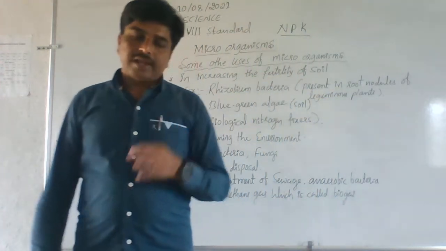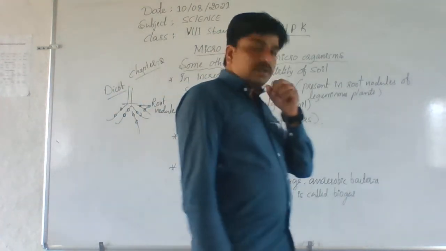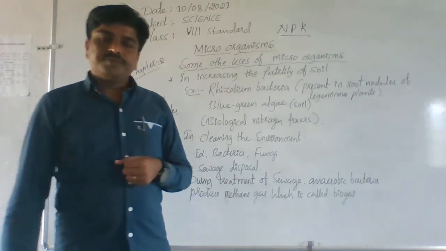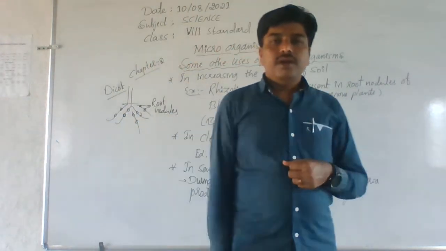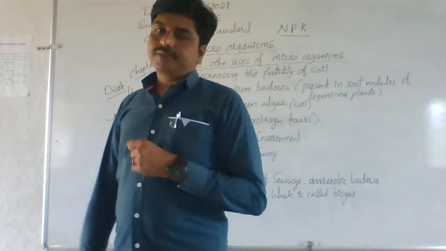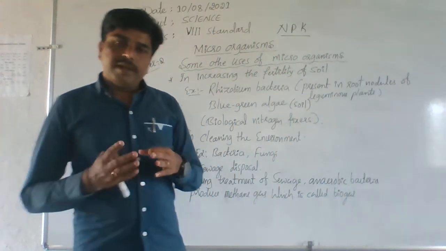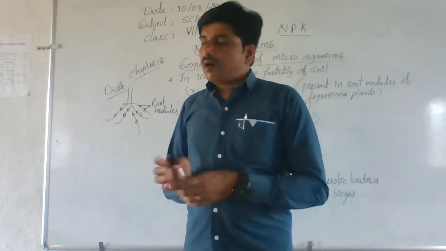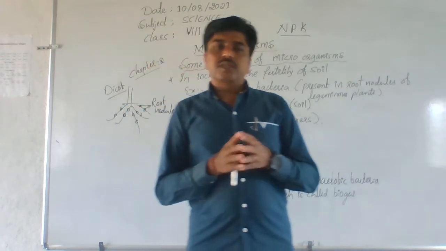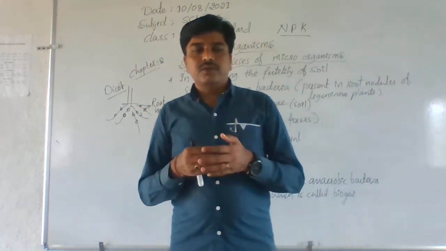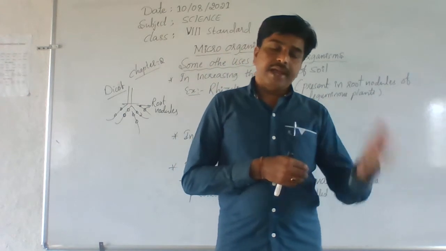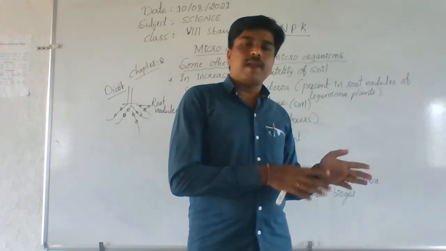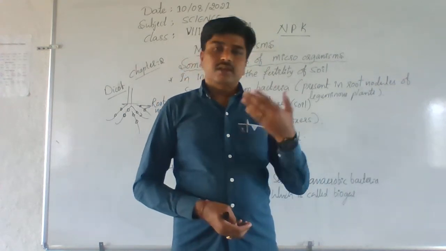They help in the decomposition of the dead body of plants and animals. After complete decomposition, they convert that dead body into phosphates and nitrates.